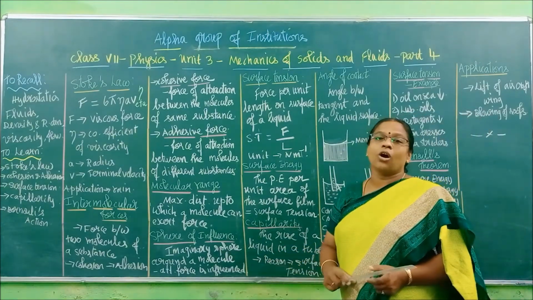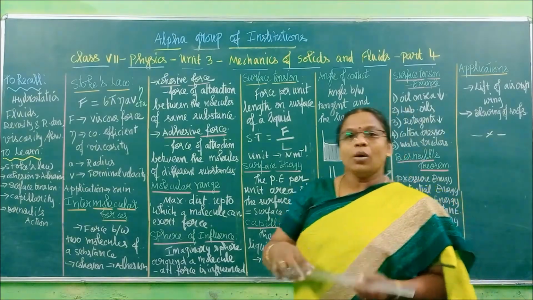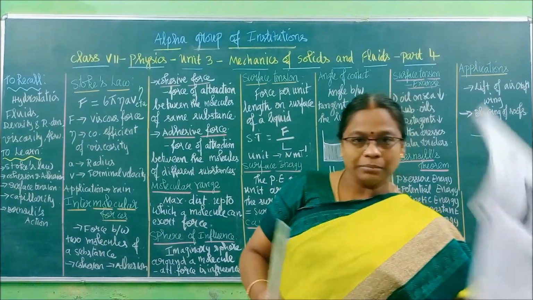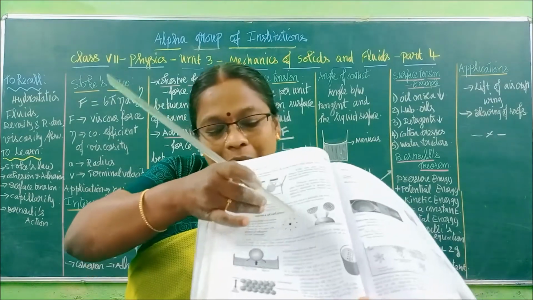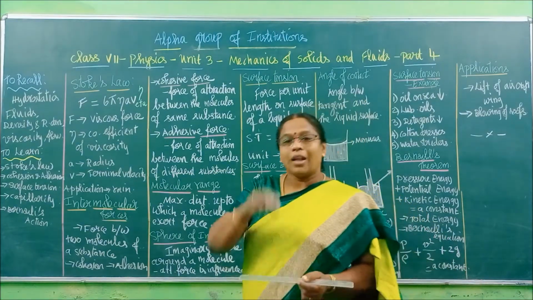Now we have another heading called sphere of influence. A molecule is there, and you can refer to the diagram. What does that diagram refer to?